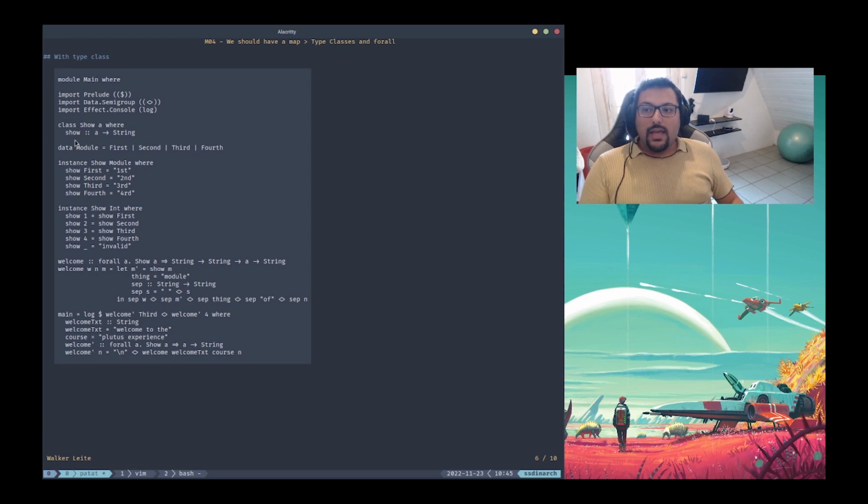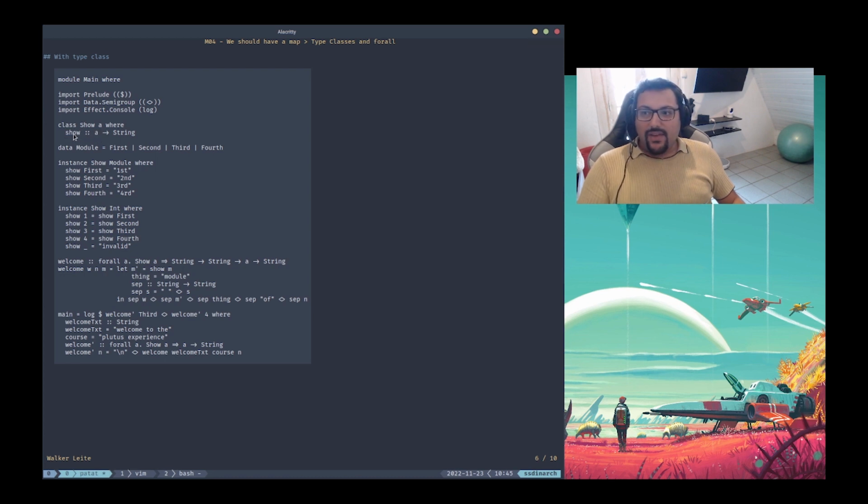So what it means, you can see that we have an e here, which is our polymorphic value. So it magically allows us. It is not magic. I'm gonna show you that. But having this e here allows us to use show with anything in place of this e.